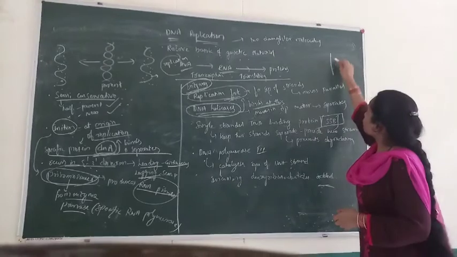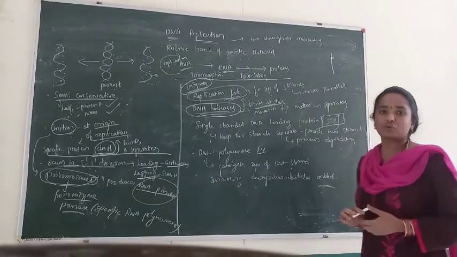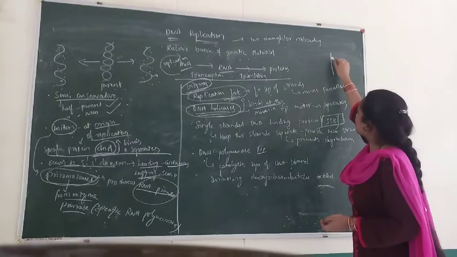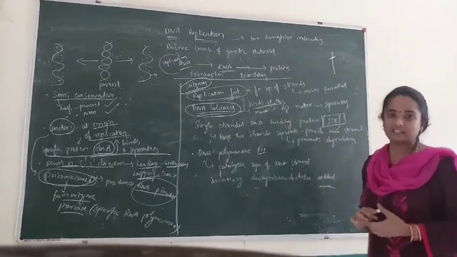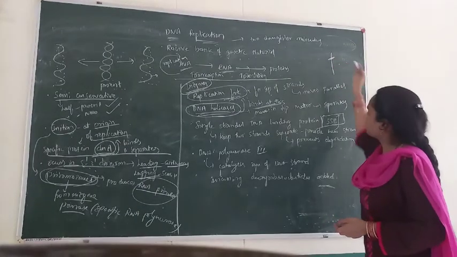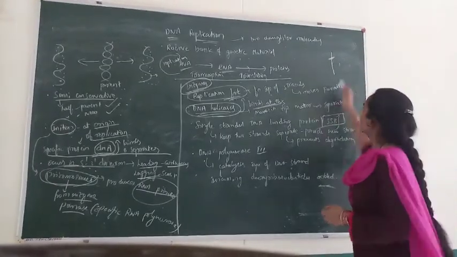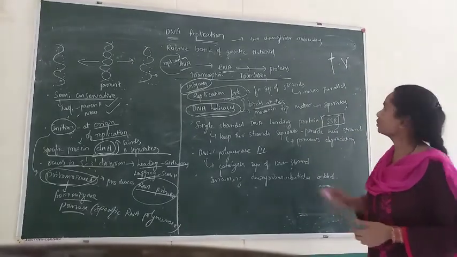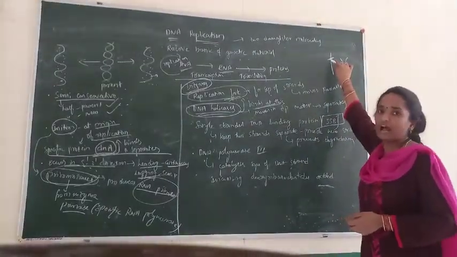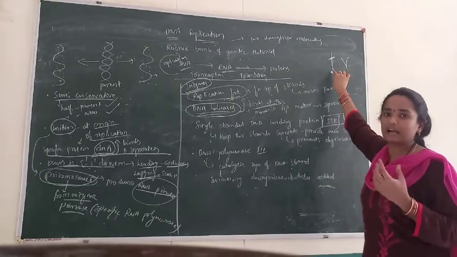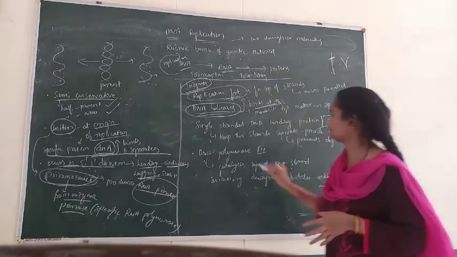Assume that this was the replication fork for the separation of DNA strands. These DNA helicases attach at this point and move along with the replication fork in a zip-like manner. So the separation of DNA strands takes place. They attach at the replication fork, move along with it in a zip-like manner, and help in the separation of strands.